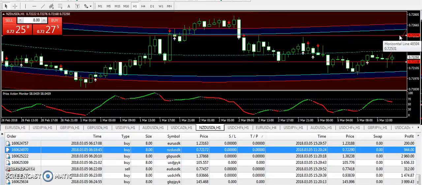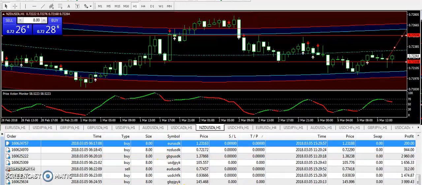However, this is a scalping signal, because New Zealand USD and USD are both in confusing zones. But if we talk about the technicals of the day, then the technicals of the day are talking about the bullish trend on New Zealand USD.